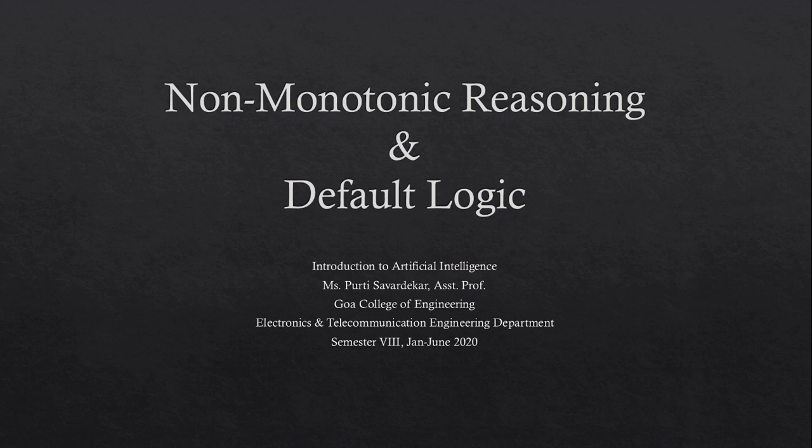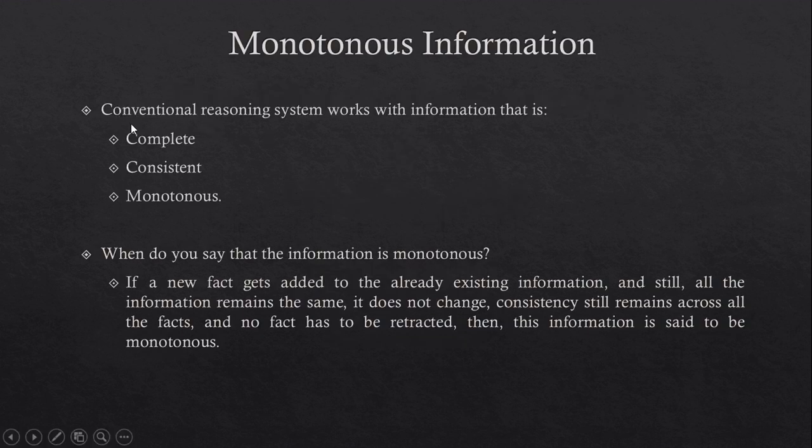Till now we have been working with first order predicate logic. It is a very conventional reasoning system that works with information which is complete, consistent and monotonous. When do you say that the information is monotonous? If a new fact gets added to the already existing information and still the information remains the same, it does not change. Consistency still remains across all the facts and no fact has to be retracted. Then this information is said to be monotonous.